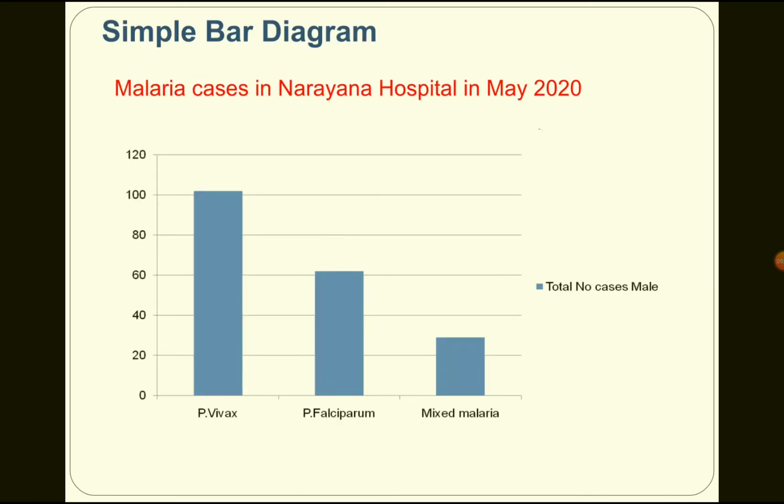So this is a simple bar diagram. Malaria cases in a hospital in May 2020. So you can see because of Vivax how many patients, because of falciparum. So all these things, that is a simple bar diagram we can see.